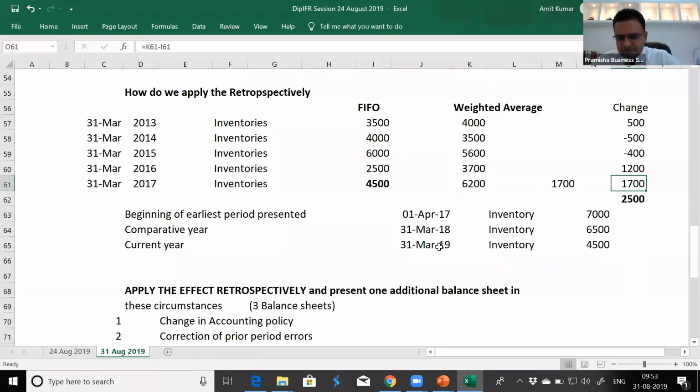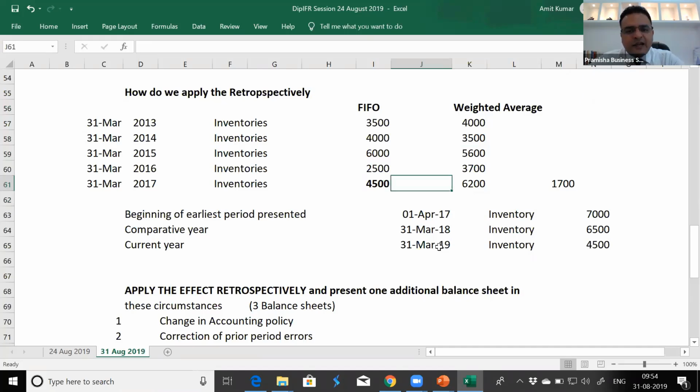So this total change difference should have been equivalent to the 1,700 difference, because I am recalculating it as if we have been using weighted average since beginning. And if I've been using weighted average since beginning, my inventory valuation should have been 4,000, 3,500, 3,600, 3,700, and 6,200. But it is actually 4,500. So if I've been using FIFO, the value should have been 4,500. But if I've been using weighted average since beginning, the value as on 31st March 17 should have been 6,200. Got it?